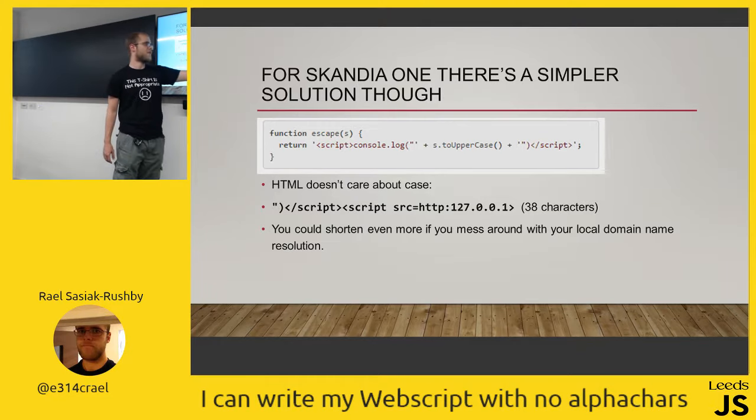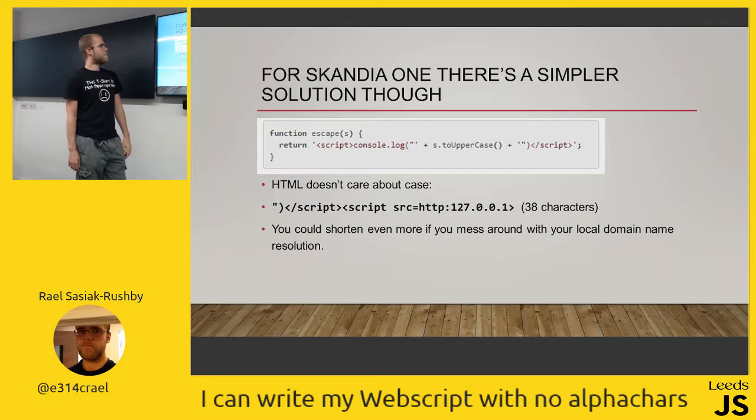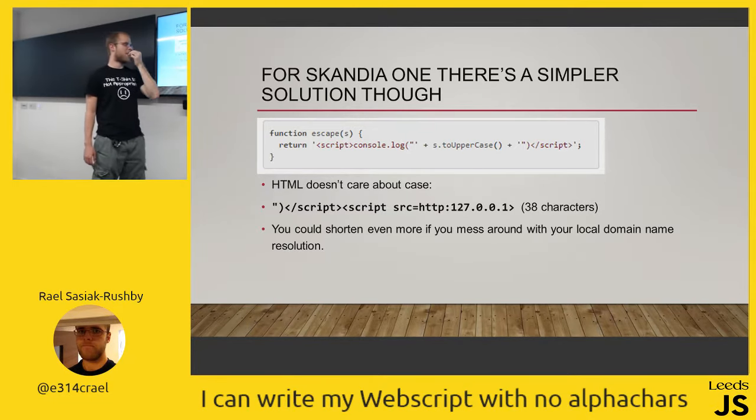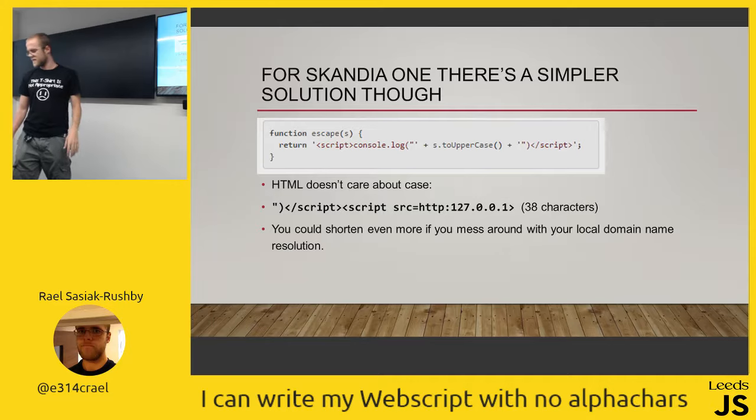And I can serve this locally. I could mess around with my etc/hosts and say that X, the domain, points to whatever I want it to, and serve up whatever script I wanted to, which is just I want to get alert 1 in there. So I think I got this down to, that's 36, 38, I think I got it down to like 31 at one point. So if you're doing this challenge, your challenge is actually to get lower than that. Don't try and just copy my score before.